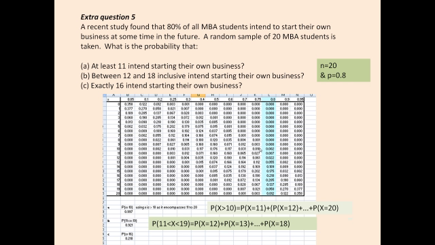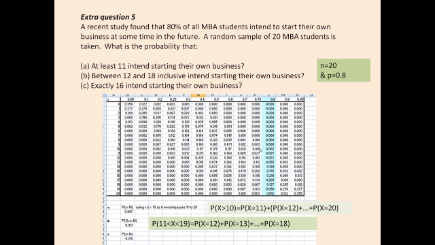So for binomial, we've got to have a situation where the underlying experiment has only two outcomes. Here we could say they either intend to start their own business or they don't. So we ask each student, do you intend to start your own business? The answer would be yes or no. Two outcomes. Do we repeat that n times? Well, yes, we're going to ask 20 students. For the first student, we either get a yes or a no. Second student, yes or no. We've got that underlying experiment of two outcomes.